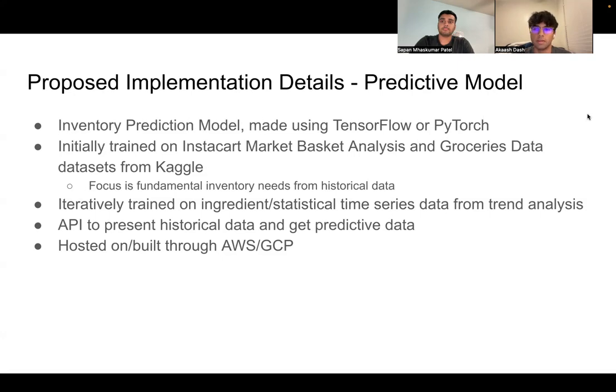From then, we will iteratively train this on ingredient and statistical time data from our trend analysis. This will allow us to look at the past inventory and sales and the incoming viral trends and predict future needs. We will use an API to present this historical data to this machine learning model and get predictive data back. We will host this and build it, if possible, on the same provider.